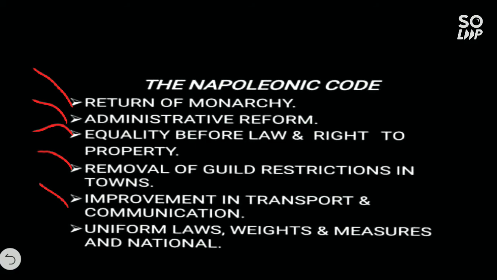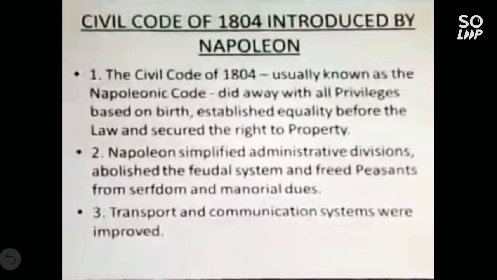Then improvement in transport and communication, uniform law, weights and measurements, and national rules. So let's move to the next. The Civil Code of 1804 introduced by Napoleon has some very important features. Many times it came in the board exam also. Let's see one by one in detail.